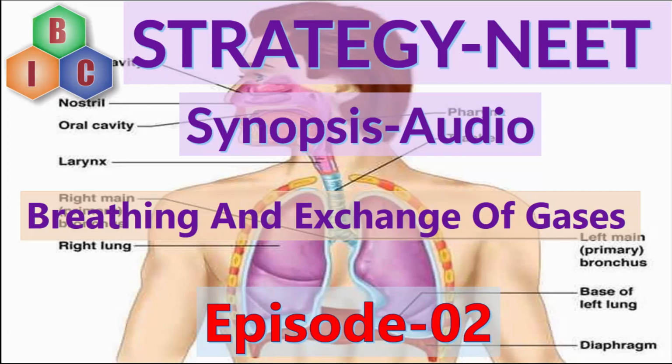Next step, gas transport, that is oxygen transport and carbon dioxide transport, where the diffusion of oxygen and carbon dioxide between the blood and the tissues happens. Next, utilization of oxygen by the cells for catabolic reactions, which results in the production of carbon dioxide as a product. This process we call cellular respiration or tissue respiration.